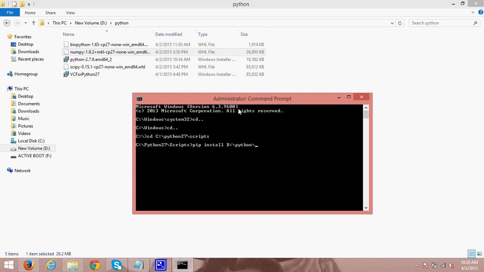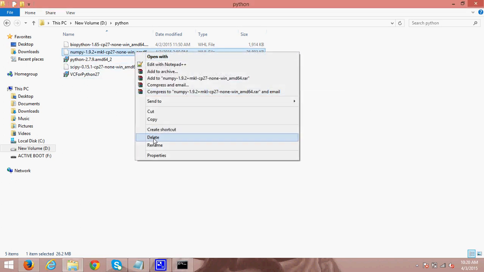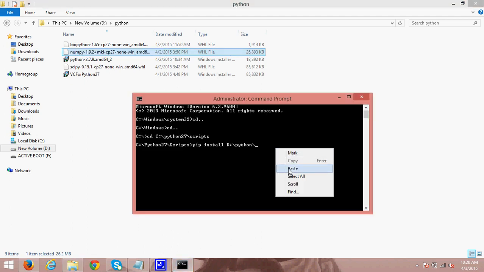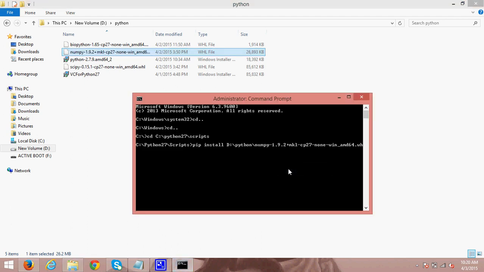Then slash, then copy this file name, which ends in .whl, it should be a wheel file. Hit enter. It's unpacking, which means numpy is now installing. It will take a while, and yes, it's installed.